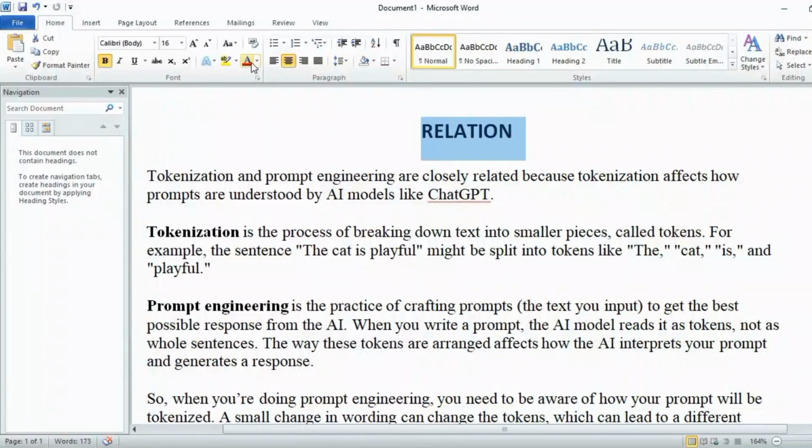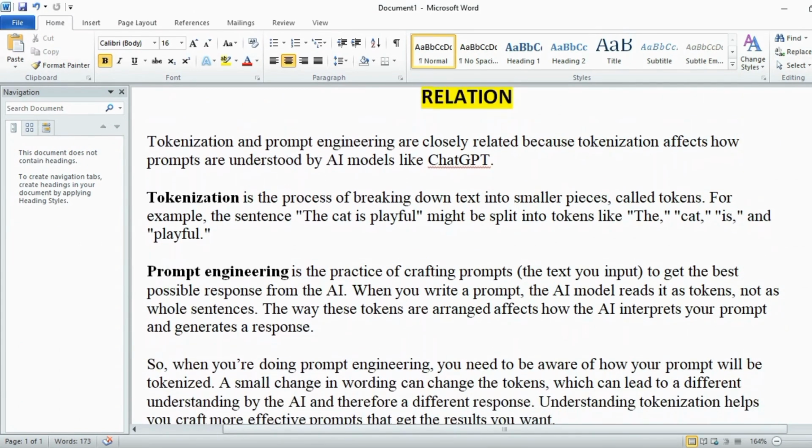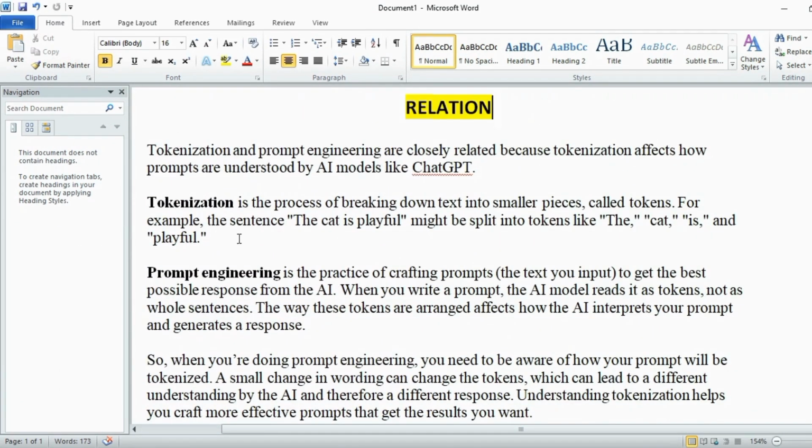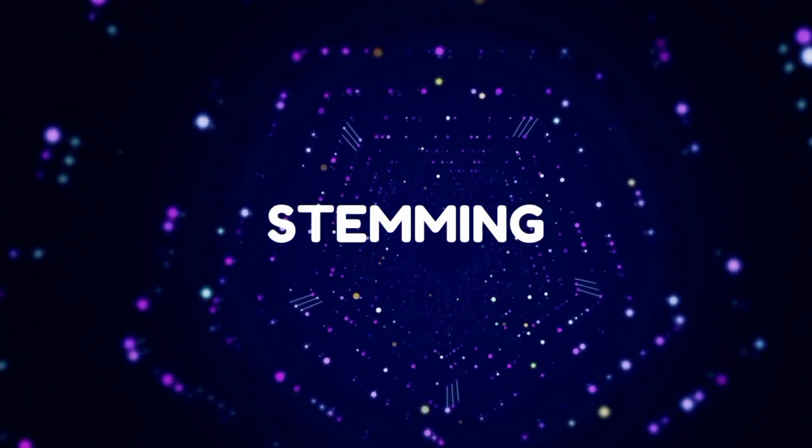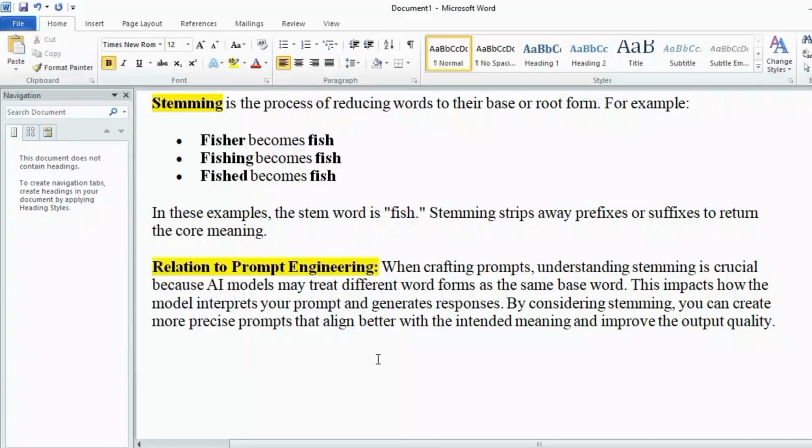Now we'll see its relation to prompt engineering. When you create a prompt, it is tokenized before the AI processes it. The structure and wording of your prompt influence how it's tokenized, which in turn affects the AI's understanding and response.